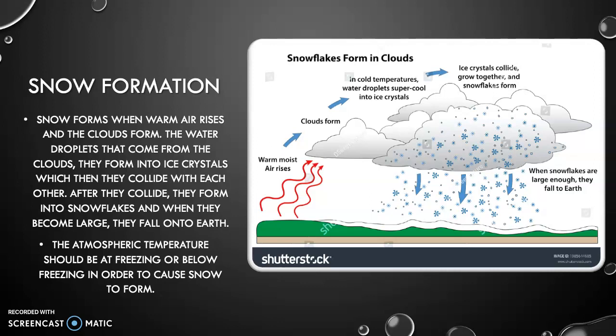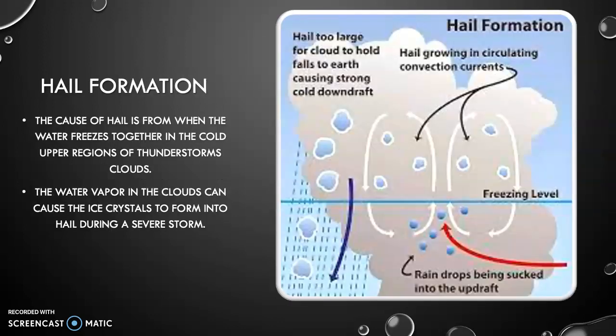Snow formation. Snow forms when warm air rises and the clouds form. The water droplets that come from the clouds form into ice crystals, which then collide with each other. After they collide, they form into snowflakes, and when they become large, they fall onto Earth. The atmospheric temperature should be at freezing or below freezing in order to cause snow to form. So the warm air rises, and then the clouds form, and then the ice crystals collide, and they start to go together, and once they're large enough, they start to fall onto Earth.